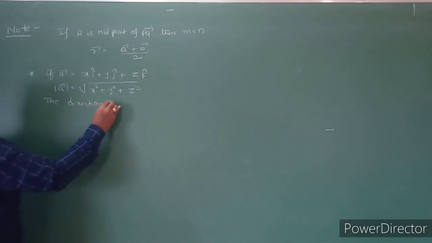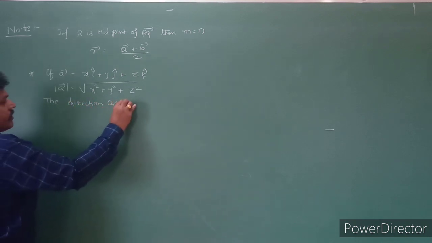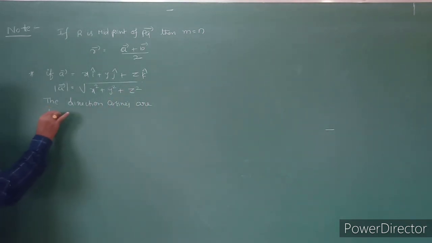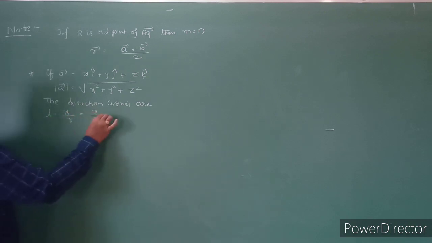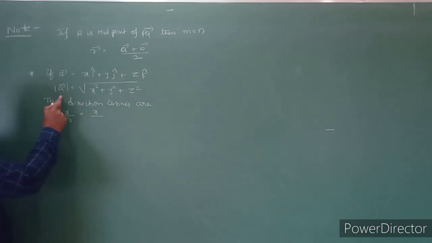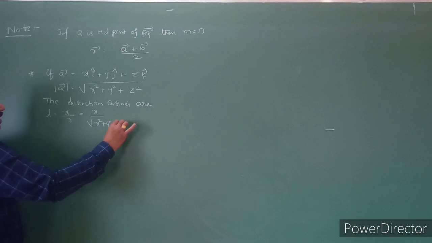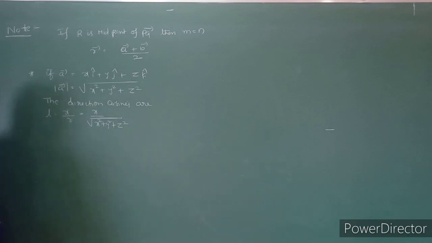What is L? L is equal to x by r, that is cos alpha. So cos alpha is x by r, where r is the magnitude of the vector, root of x square plus y square plus z square.